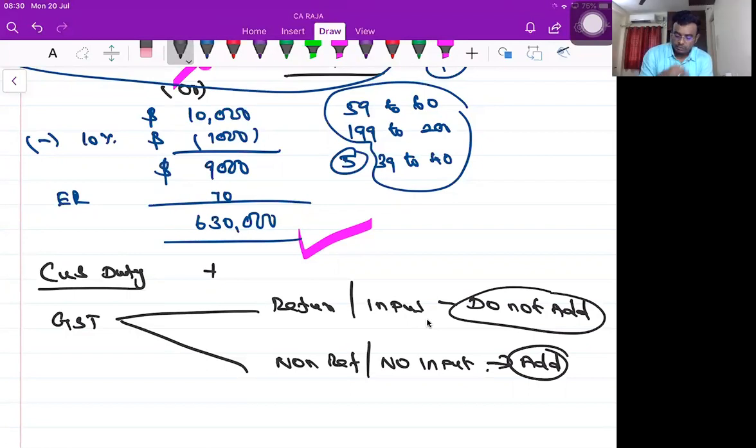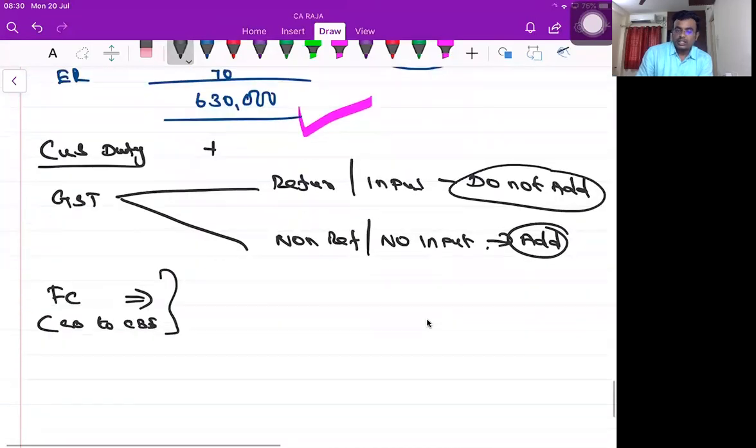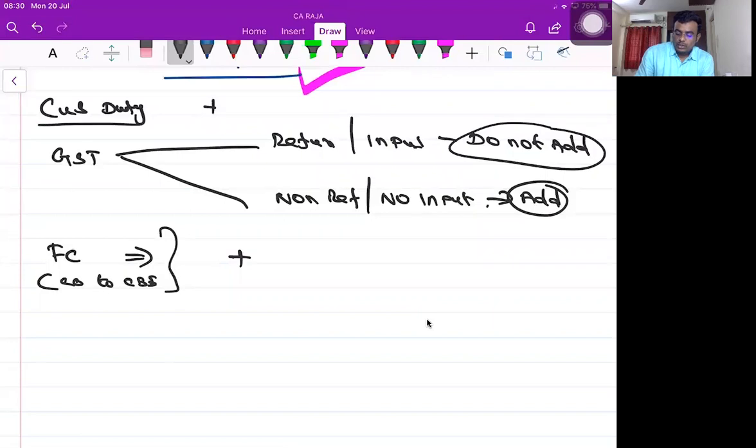Freight charges: you pay to take the goods from Kochi port to Coimbatore. Kochi to Coimbatore, you are paying freight charges. Add or not to add? After the goods have arrived, that's a raw material you're converting, like conversion cost. You're incurring labor, etc. Can I add it?